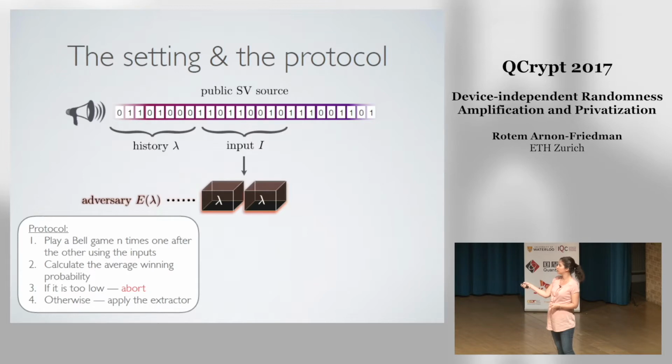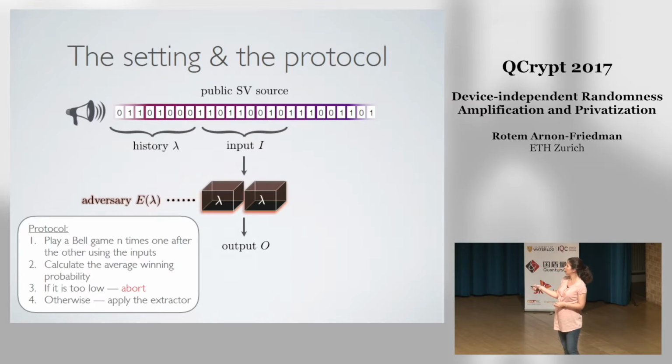Alice will take the next bits from the weak source. Okay, so these will be our inputs. And then she will use those inputs to interact with those black boxes, in particular to play a certain Bell game many times, or to check a Bell violation, whether those devices violate a Bell inequality. Okay, so she gives the inputs, then the devices create the outputs.